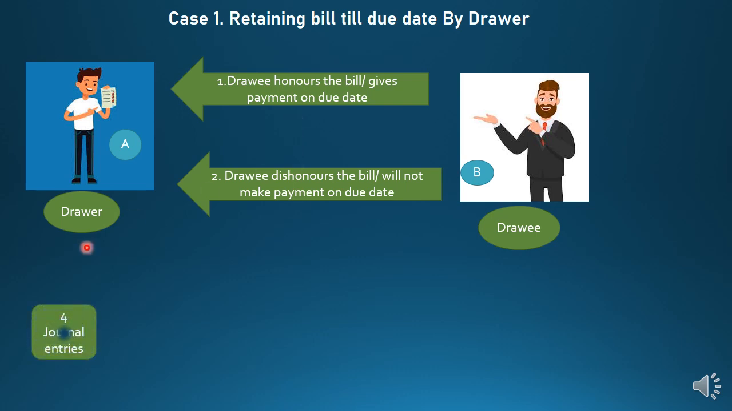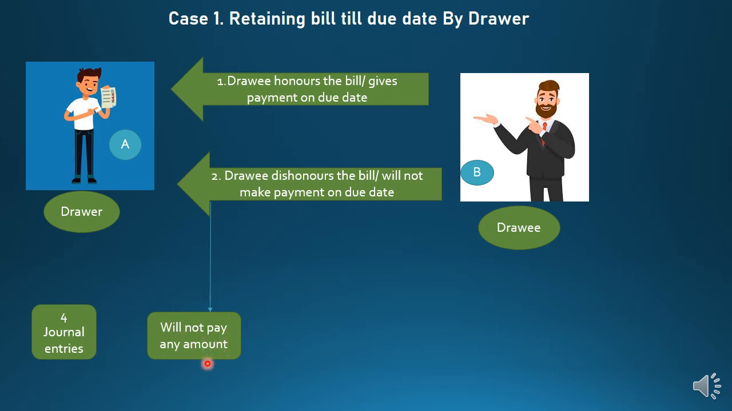So there will be 4 journal entries, students. If the drawee makes the payment on the due date, it means the drawee honors the bill, only 1 entry will come. But if the drawee dishonors the bill, then 4 journal entries will come, students. So what are those 4 journal entries? Let's see. The first journal entry of dishonor of the bill, means the drawee is not paying the bill. So the first entry will be the dishonor, means the bill is not paid on the due date, so a dishonoring entry will be there.